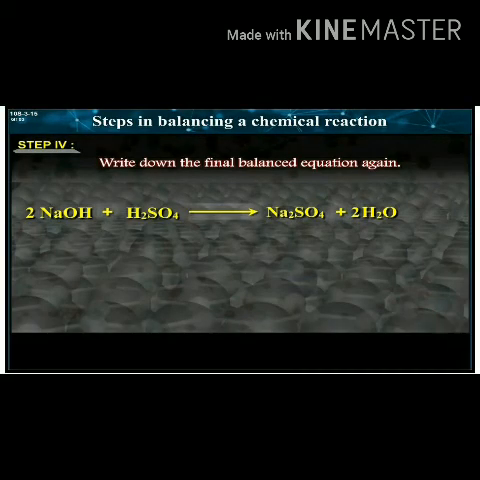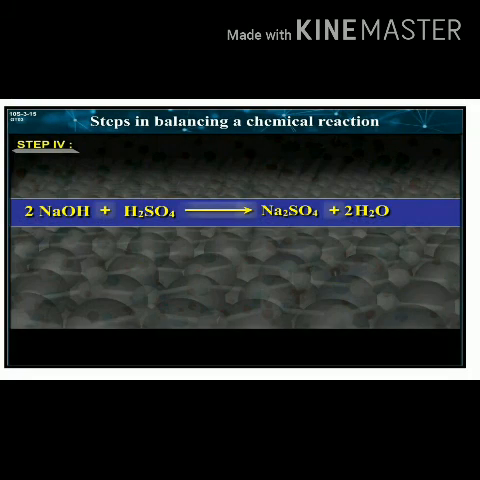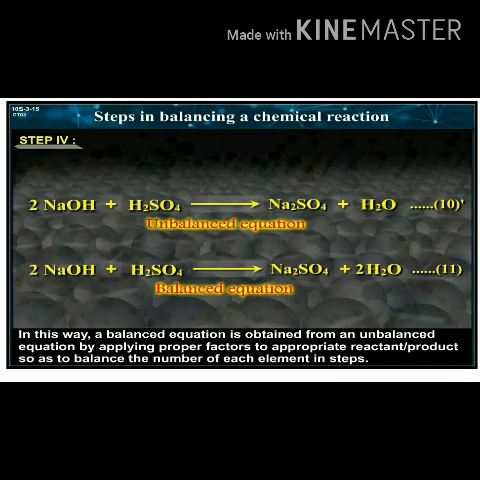Step 4. Write down the final balanced equation again. In this way, a balanced equation is obtained from the unbalanced equation by applying proper factors to appropriate reactants or products so as to balance the number of each element in the steps.